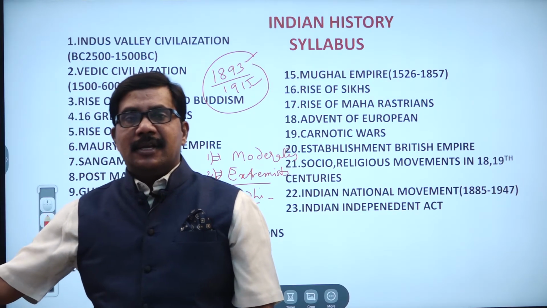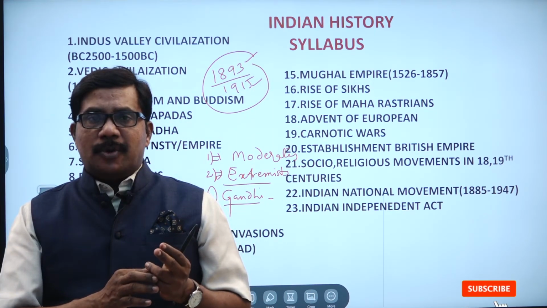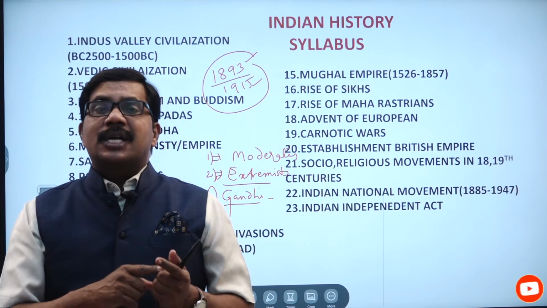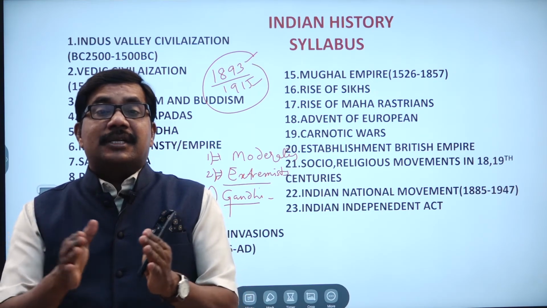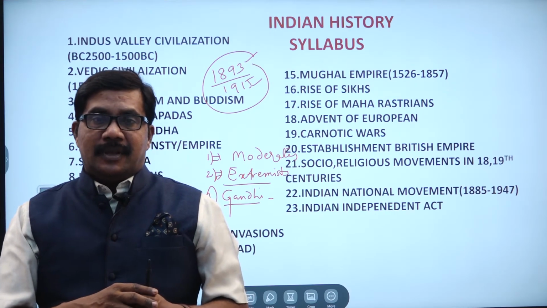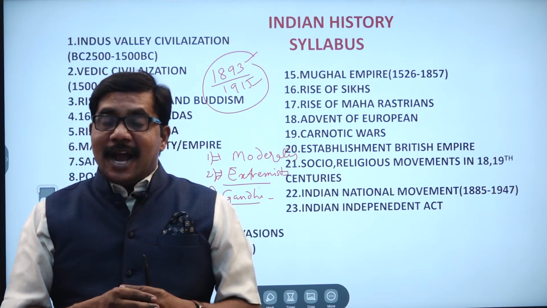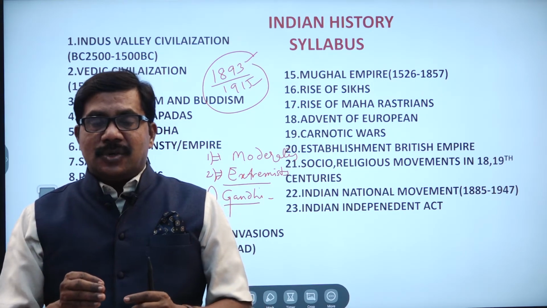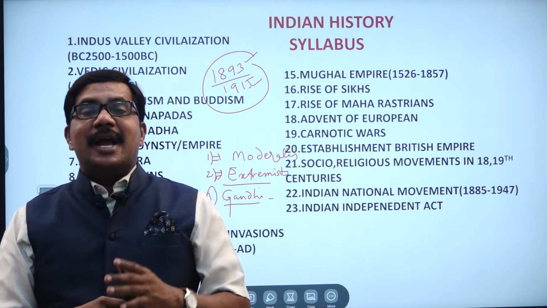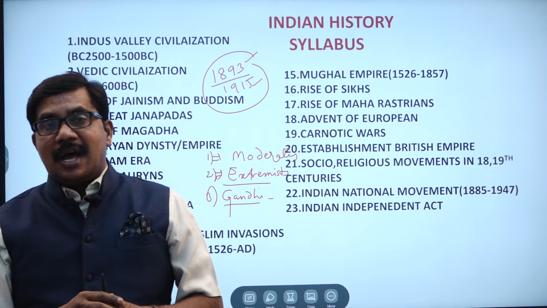So he conducted many movements in the Indian national movement: non-cooperation movement, civil disobedience movement, salt satyagraha, Quit India movement. He conducted so many movements for the independence of India. So this is called the Gandhian stage. And after that we have the Indian Independence Act 1947. On 15th August, India got independence because of the Indian Independence Act. So this is the last chapter.